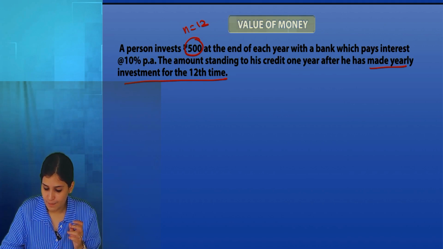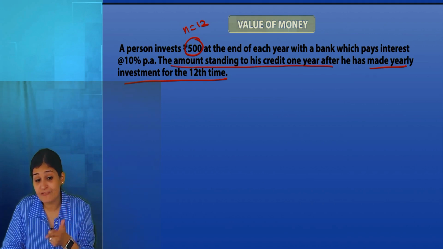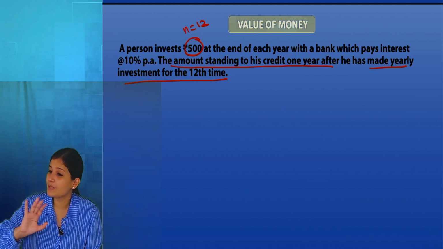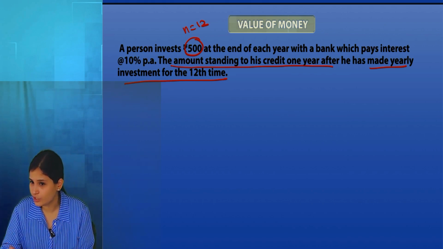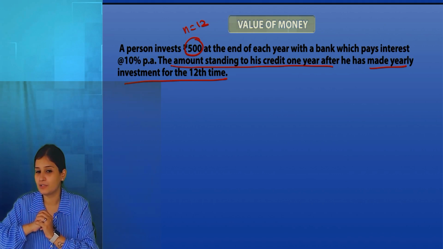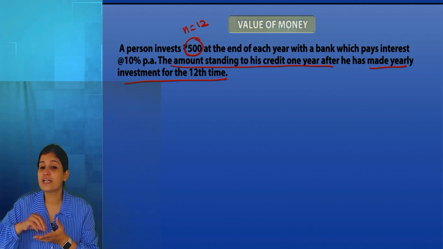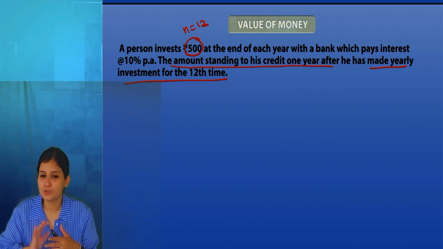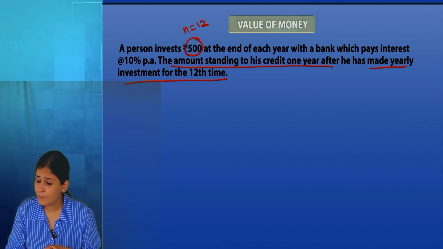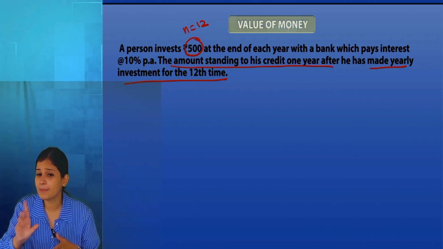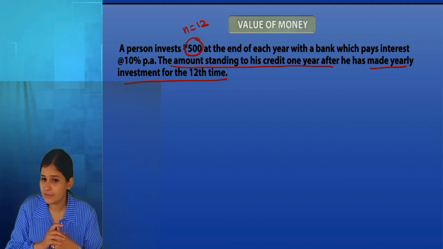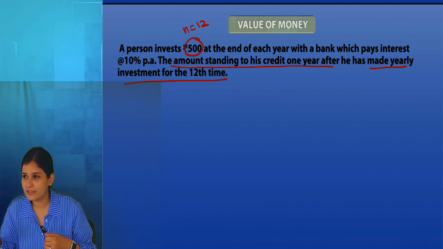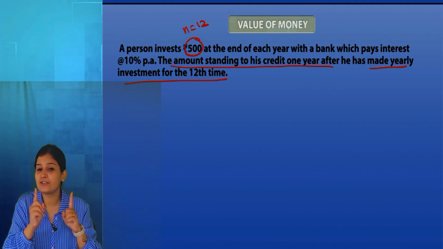The amount standing to his credit 1 year after this. So imagine, in the year when the 12th payment was completed, my annuity got closed. Now I have to withdraw that amount. But that year, I did not see any good investment option. So I said to the bank, you extend it for 1 more year. Will the bank allow? No, because it was already ascertained that I'm going to make the payment for 12 years. That's why the rate of 10% was fixed. So I cannot extend my annuity ever.